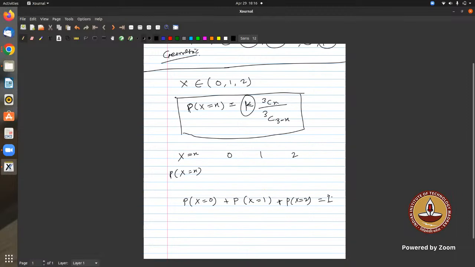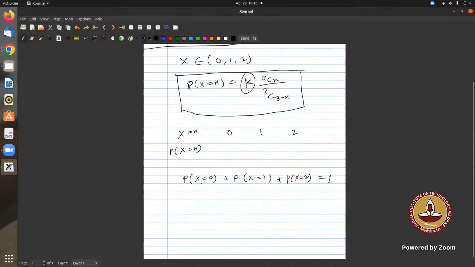If we replace x with 0, the probability that X equals 0 is k into 3c0 upon 3c(3 minus 0), which is 3c3. Plus the probability that X equals 1, replacing x with 1, becomes k into 3c1 upon 3c2, plus k into 3c2 upon 3c1, which equals 1.